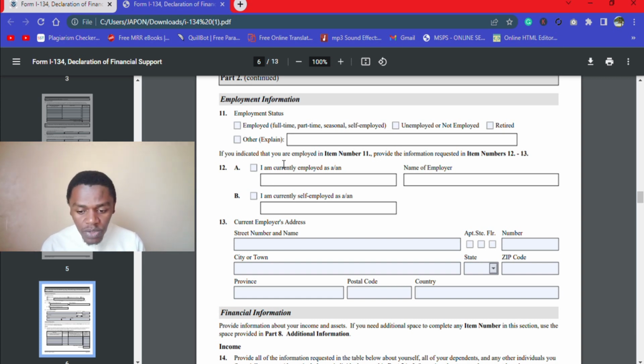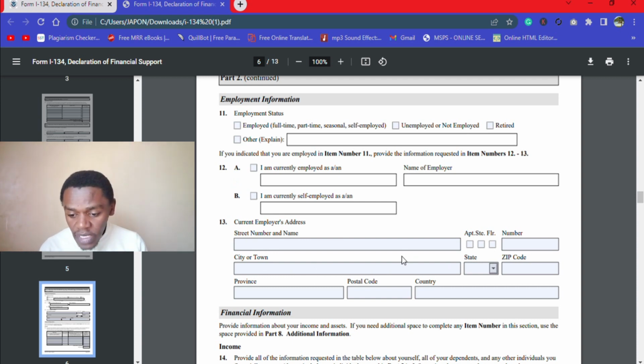If you indicated that you are employed, then provide the required information here. I'm currently employed as, you put your title here, the name of the employer, and or you, if you are self-employed, you just say you're self-employed here. And then provide the current employer's address.